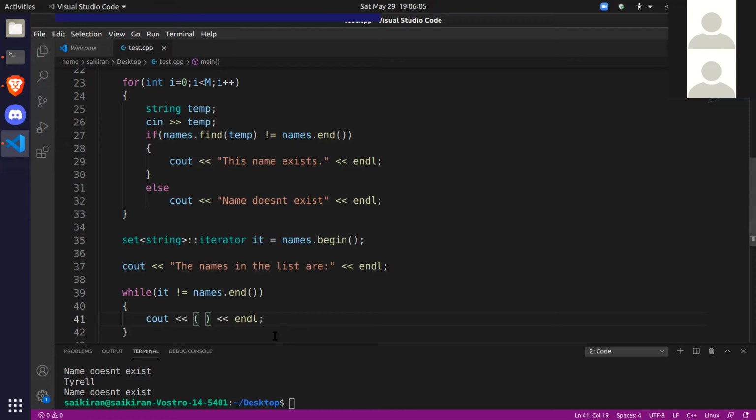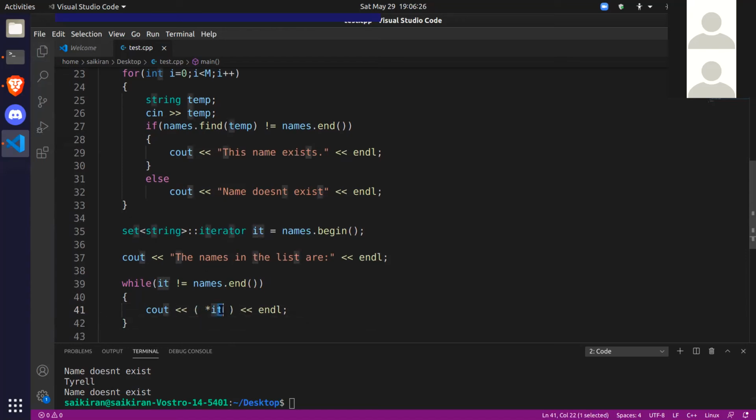Now we need to access it. It is just a pointer now, but how do you access the data? I'll tell you what to do. Star IT. When you say star IT, it means you're dereferencing the pointer. That means you're accessing the data that is pointed to by IT.